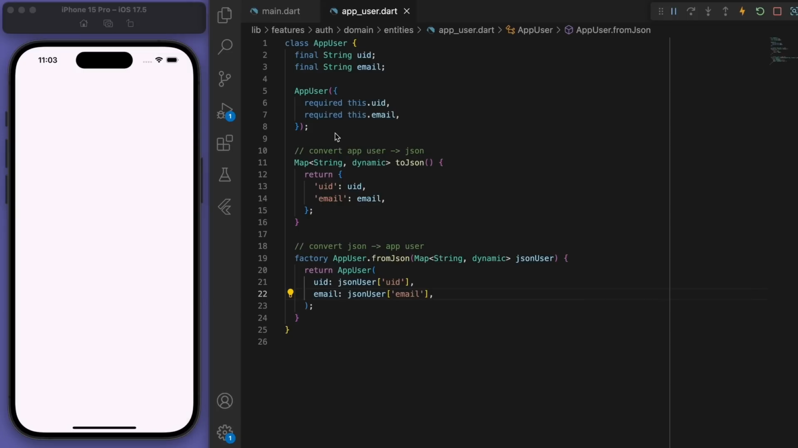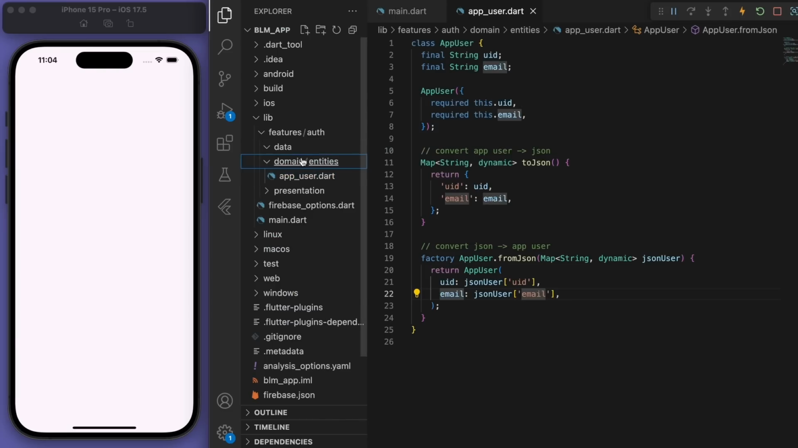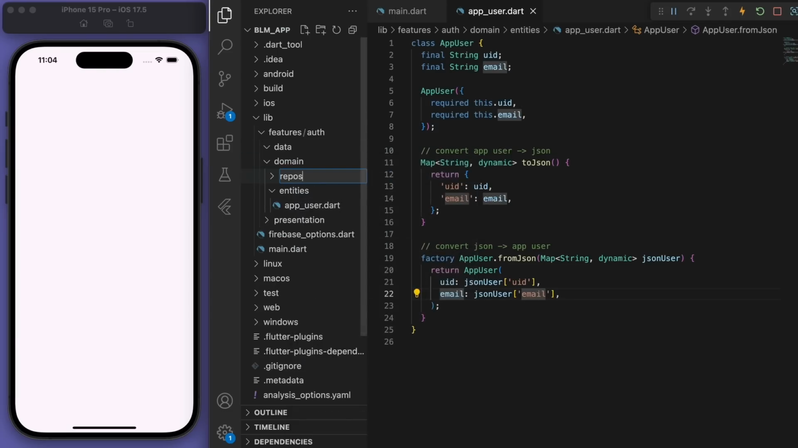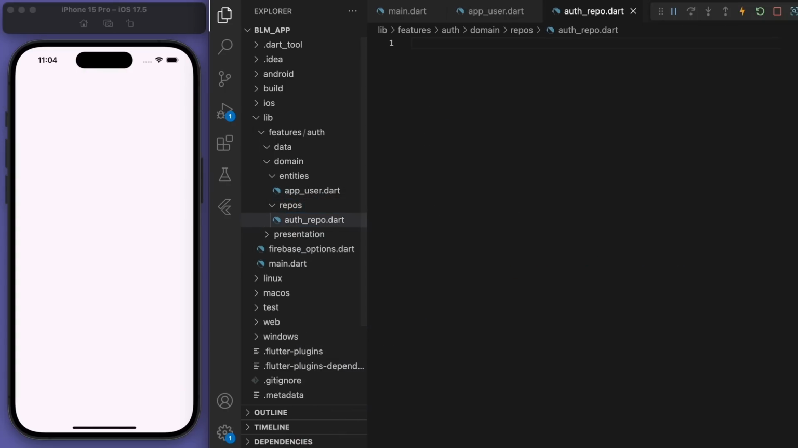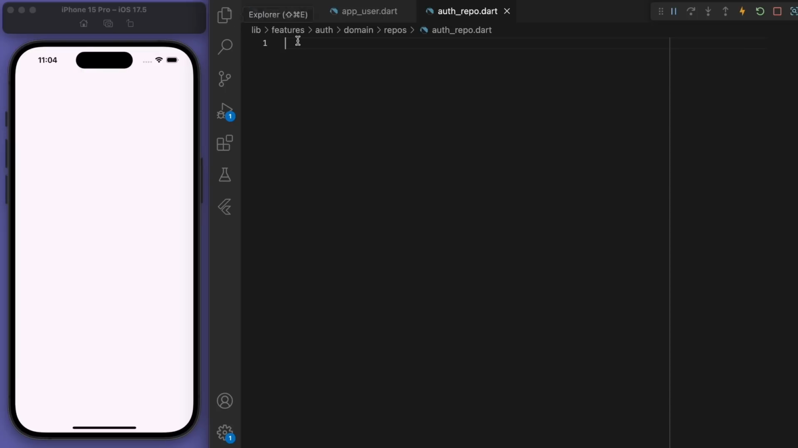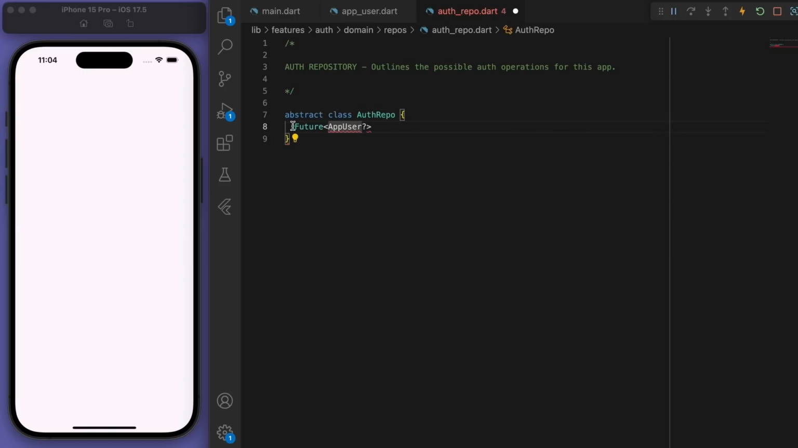Cool, so we've got our app user. Now I want you to create a new folder called repos, and we're going to create an auth repo. So this auth repository, I'm just going to comment here, we're outlining the possible auth operations for this app. So these are my main auth functions that I want to implement.